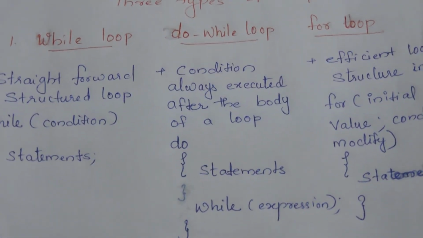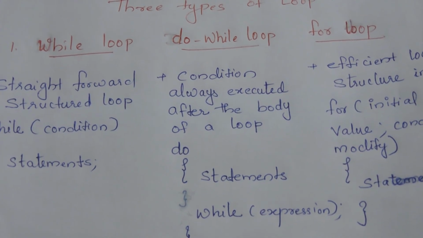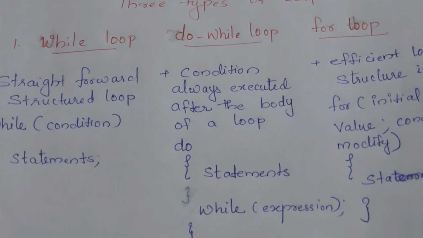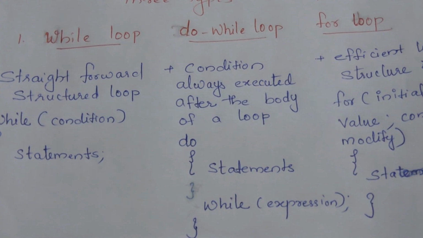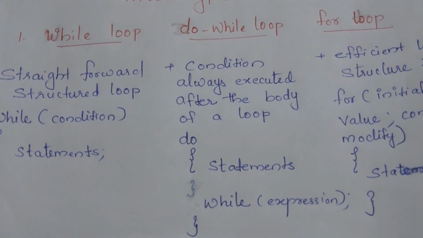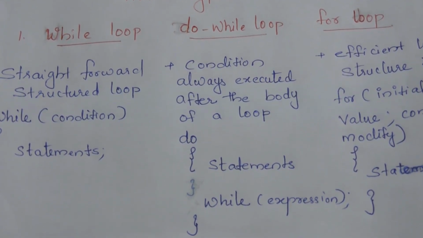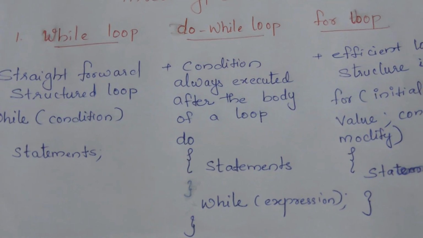The main point is that in most exams, one question will be there: what is the difference between while loop and do while loop? So the answer is how to write: in the case of while loop, it is an entry control loop, so the condition is checked once before execution of the statement. But in the case of do while loop, it is an exit control loop. That is the main point. So the condition will be checked after the execution of the statement. That is the main difference between while loop and do while loop.